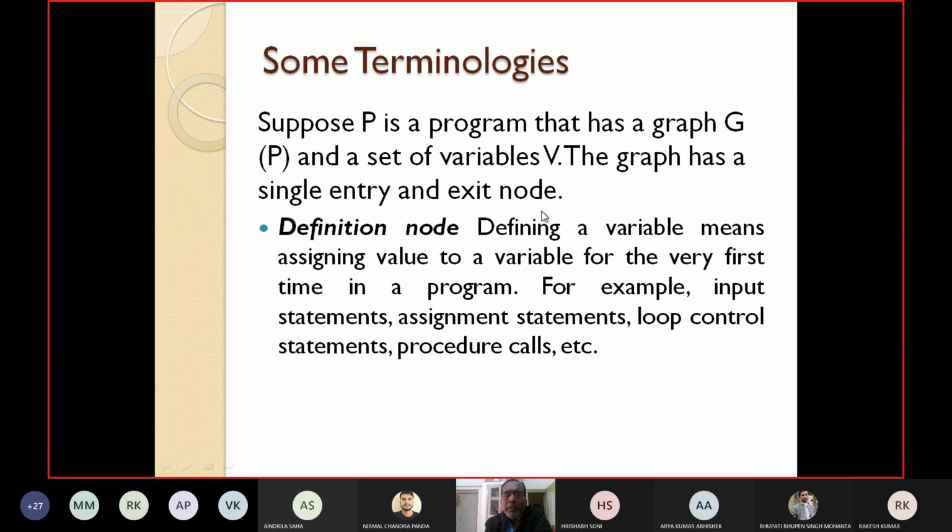We'll see first definition node. What do you mean by definition node? Definition node means we are defining a variable. Defining a variable means assigning a value to a variable for the very first time in a program. For example, all the input statements, assignment statements, loop control statements, procedure calls, etc. These are all examples of definition nodes.